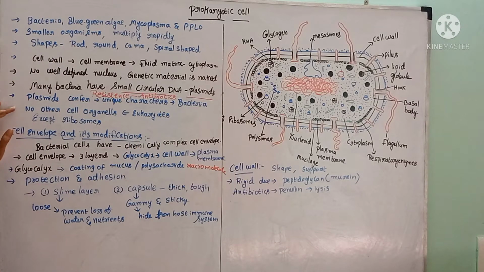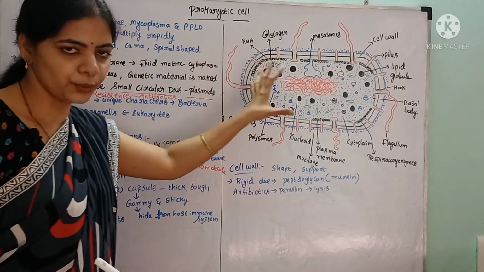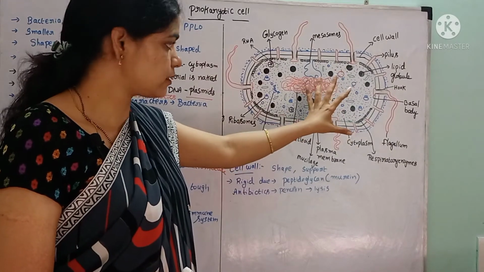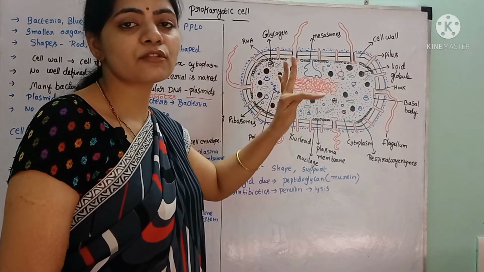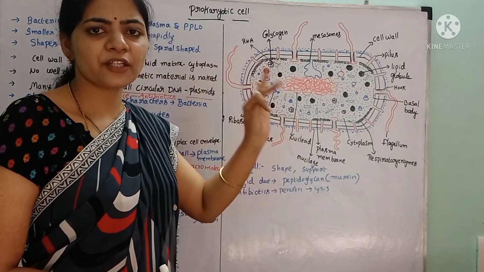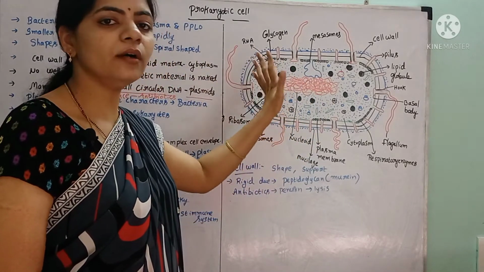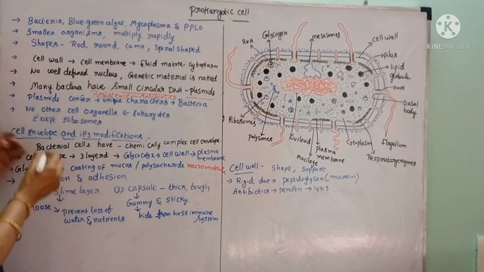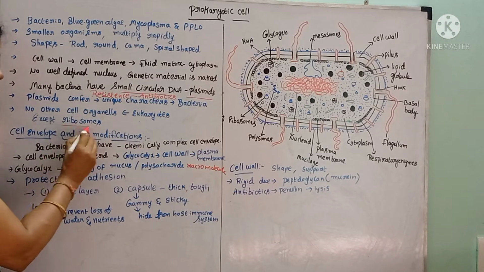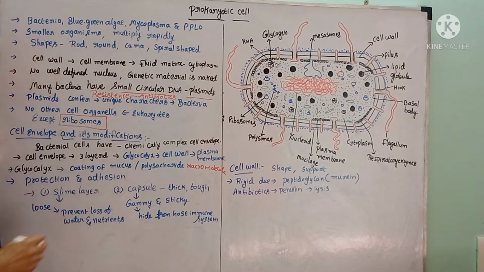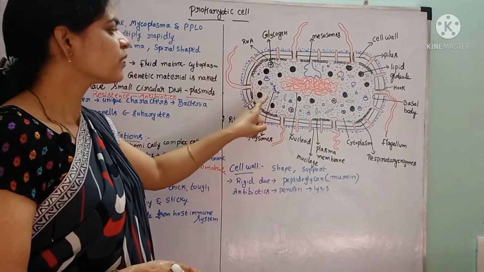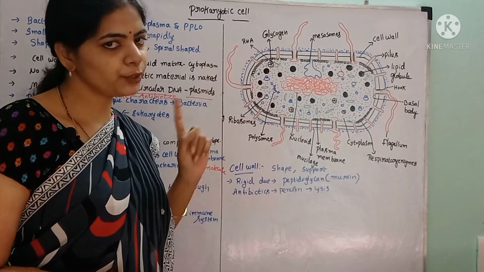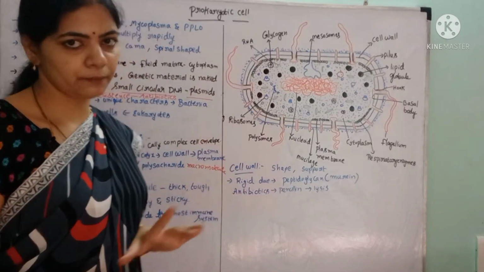And next, no other cell organelles are present like eukaryotes. They do not have any membrane-bound cell organelles, as we have already studied, like Golgi apparatus, lysosomes, endoplasmic reticulum, mitochondria, vacuoles. Almost all the membrane-bound cell organelles were absent here. But both eukaryotes and prokaryotes consist of one structure which is called as ribosomes. See, so these ribosomes were present in both prokaryotic cell and eukaryotic cell, which is not membrane bound.